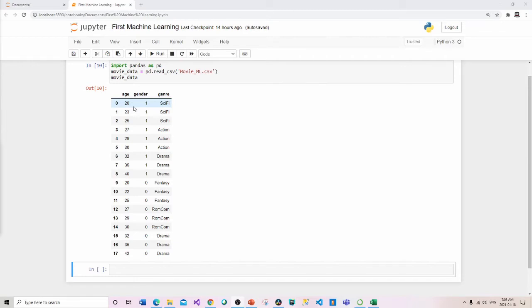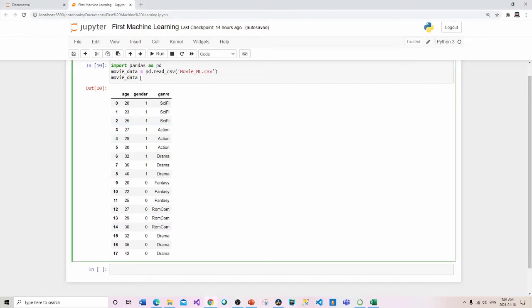Or a female between the age of 25 and 30, but maybe we don't have a record of her actual age specifically. So let's say a 26-year-old or a 28-year-old female. Yes, I acknowledge that we could do this in traditional methods, but really we're trying to make predictions, and that's really the point of machine learning.